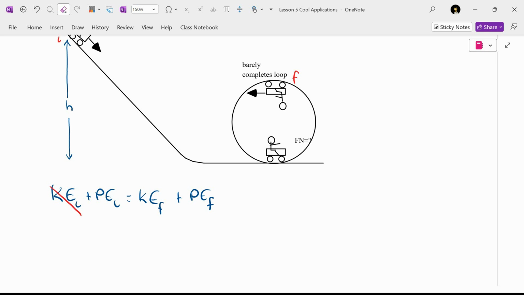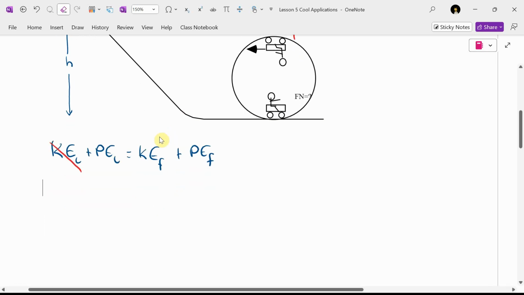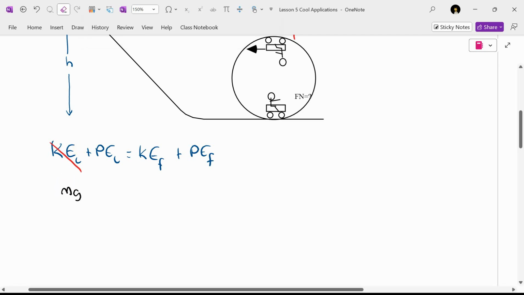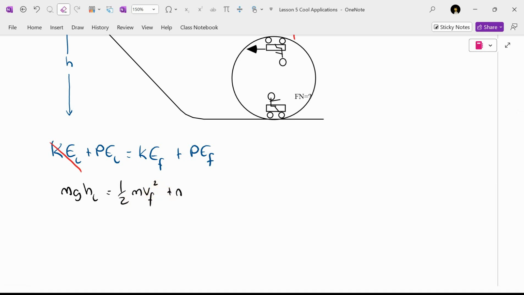That's not good. So I'm going to substitute in the equations at least. I'm going to say, okay, mgh initial equals a half mv final squared plus mgh final.